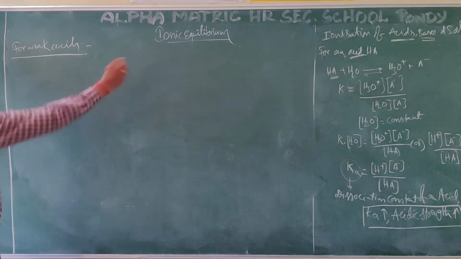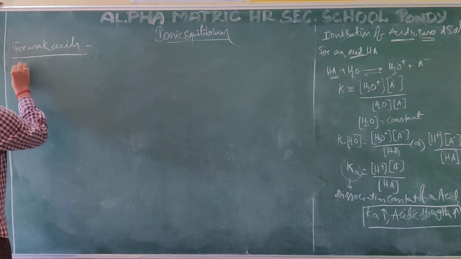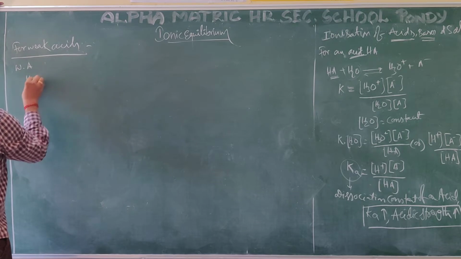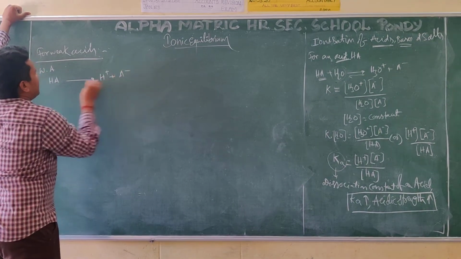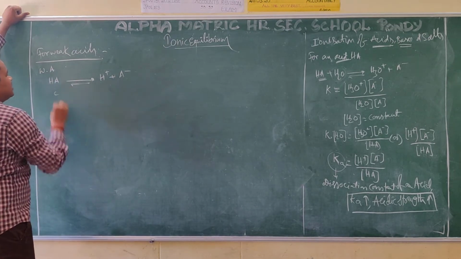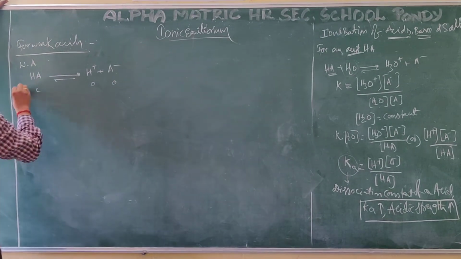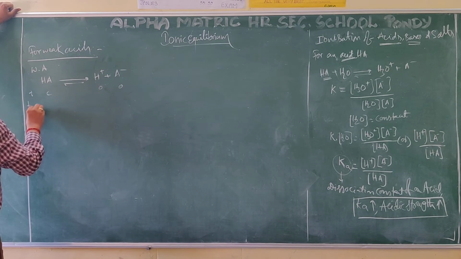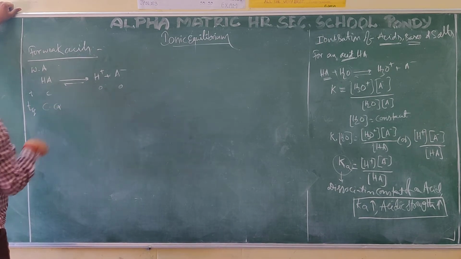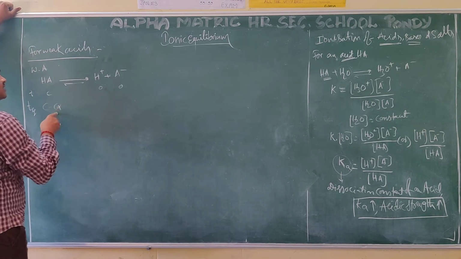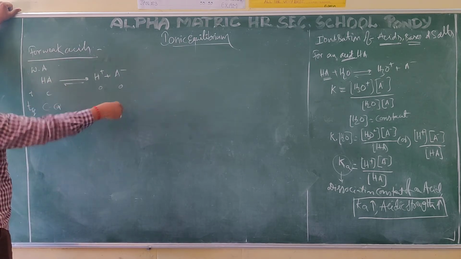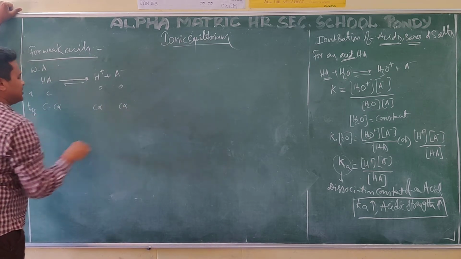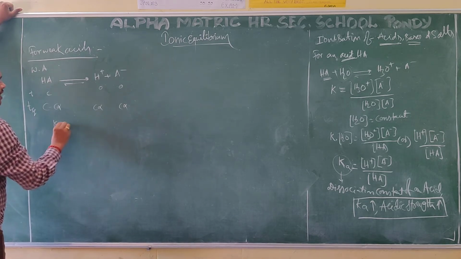So for a weak acid ionization, what do I take? HA as it is. HA is in equilibrium with H plus and A minus. Initially, at time t equal to 0, C will be there. After that, at equilibrium, C alpha part is dissociated, meaning this part is converting into ions. How much? C alpha.